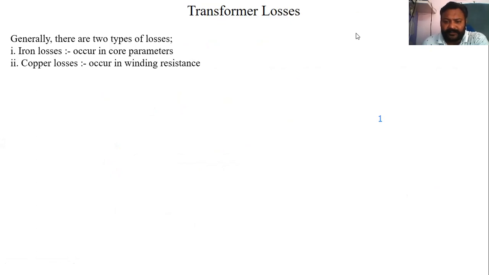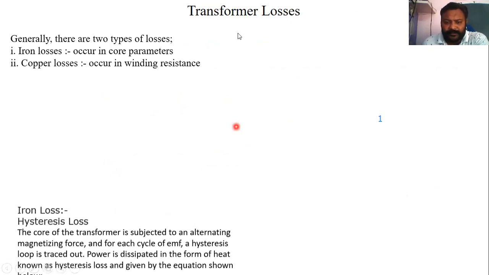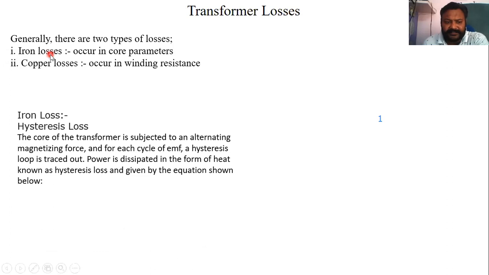What are the losses of transformers? Generally there are two types of losses: iron losses and copper losses. There are some other losses also, like stray losses and dielectric losses, but in the syllabus they are more focused on iron losses and copper losses. Now in iron losses there are also two types of losses: one is hysteresis losses and the other is eddy current losses.